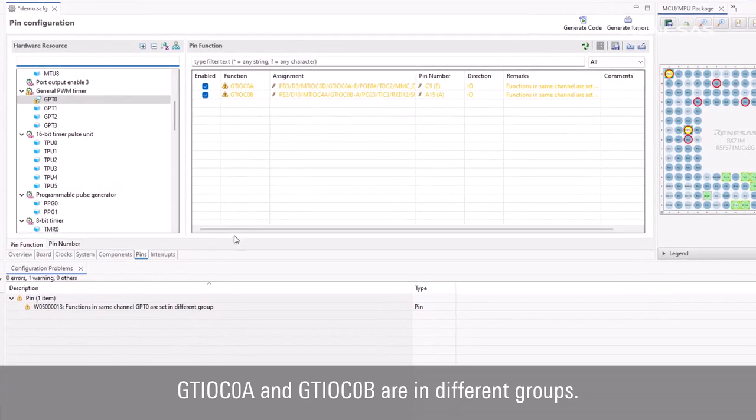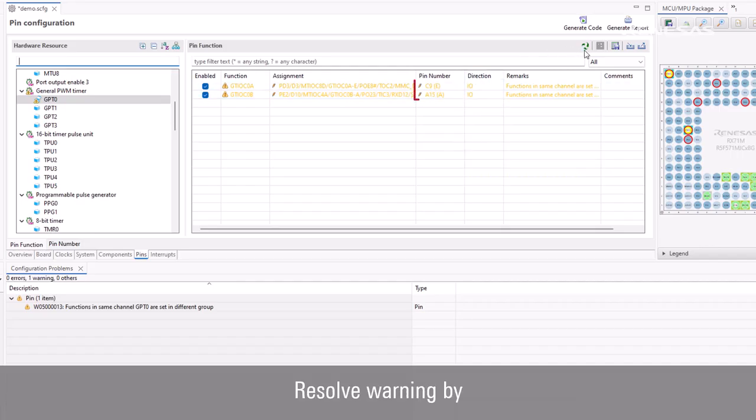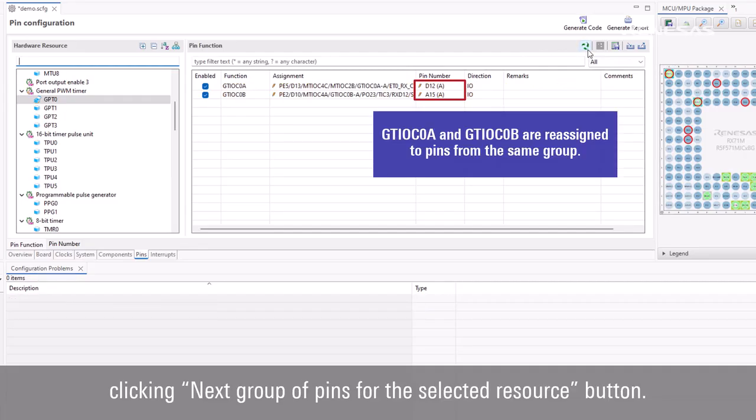In the Pins tab, you'll notice that GTIOC0A is in Group E and GTIOC0B is in Group A. We recommend using pins from the same group. To resolve the warning, click on the next group of pins for the selected resource button. GTIOC0A and GTIOC0B will be reassigned to pins from the same group.